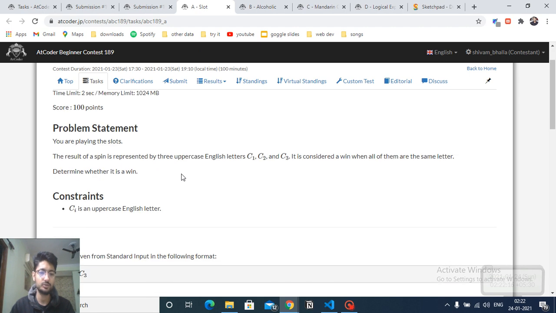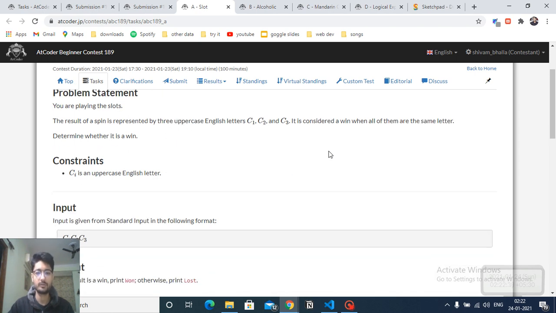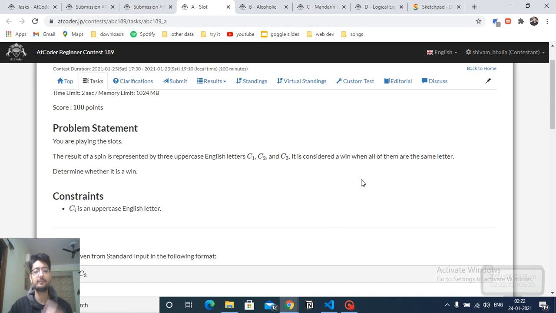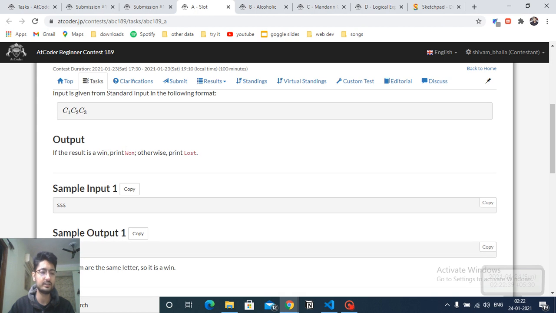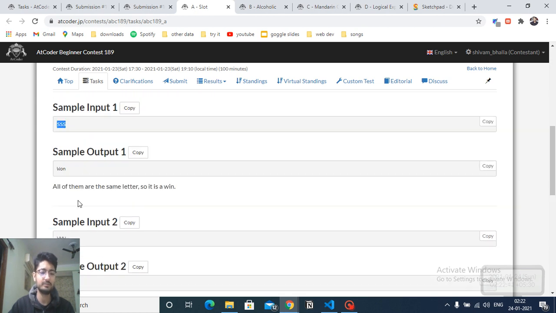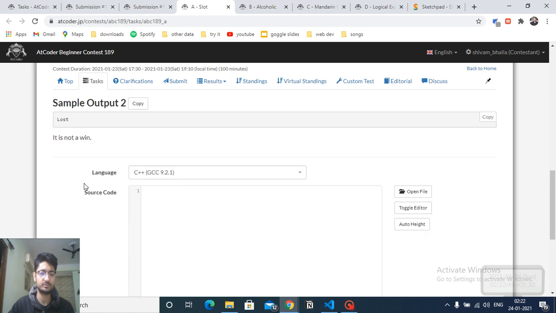It states that you are given a slot machine in which you can pull the lever and three characters will show on the slot machine. The result of that spin is three uppercase characters. You'll only win if all three characters are the same, so you just have to determine whether you'll win or not. C1, C2, C3 are the slot results, and if all three are the same, then the answer is Won, else the answer is Lost.